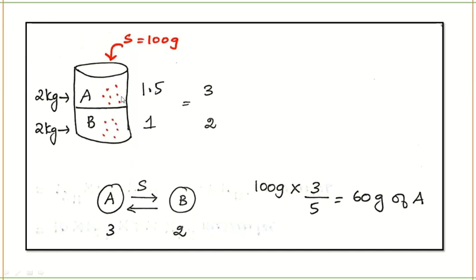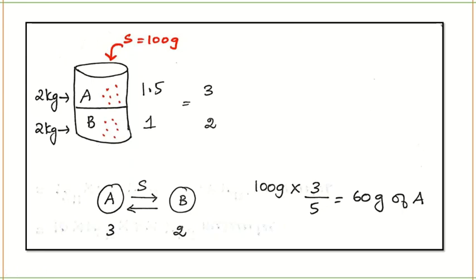Now, I want to give you guys a small homework. I've told you how much of this solute is present in A. You solve and tell me how much of this solute will be in B. How much of this solute will be present in B? You solve this and in the comment section tell me how much it will be present.